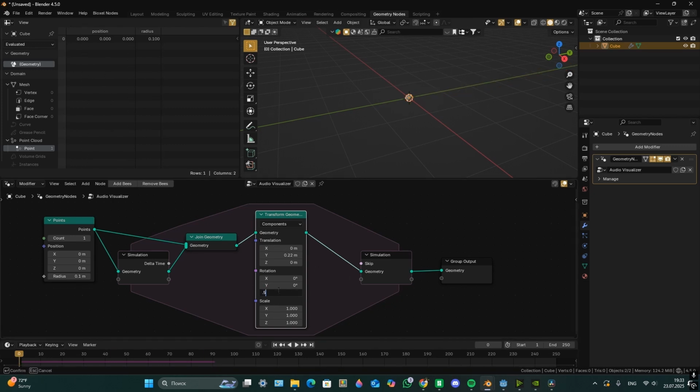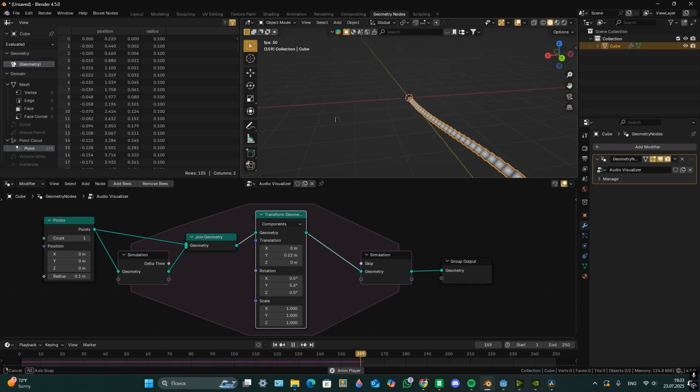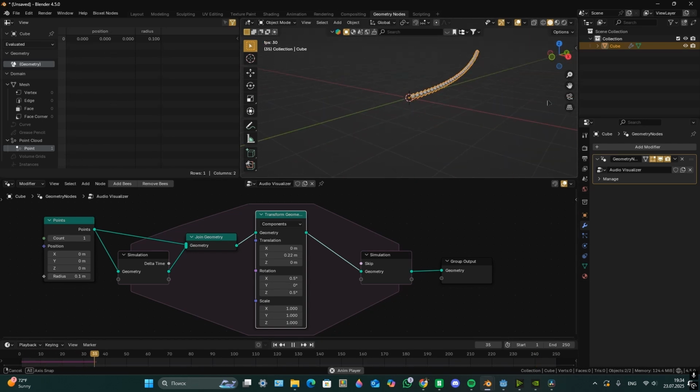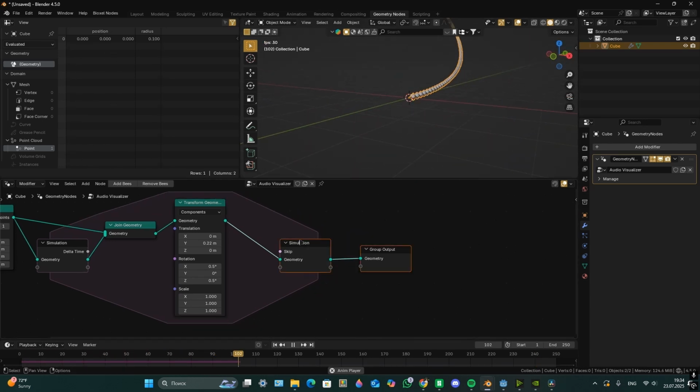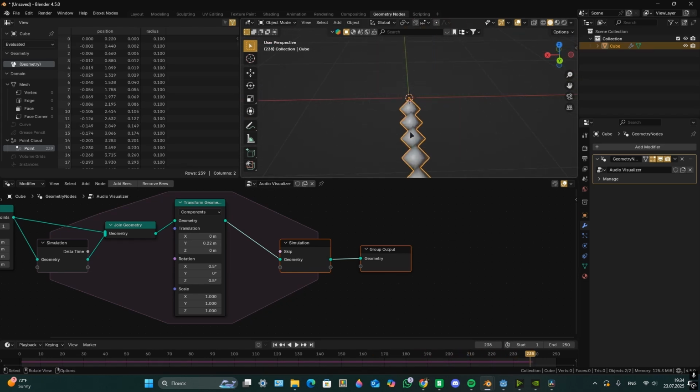Now the rotation z a half of 1 and the x rotation also half of 1. You can also make the y-axis. It's going to be also cool. Now we're going to make them look like an audio visualizer.